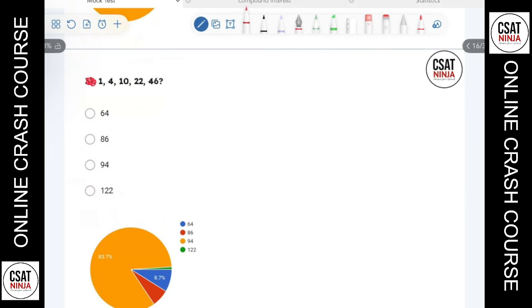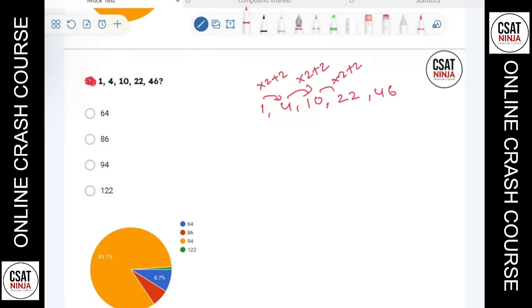So let's go to the next. We have 1, 4, 10, 22, and 46. If you look here, there's a slow increase, so can I say into 2 plus 2? Every term has into 2 plus 2. 1 into 2 plus 2 will give me 4. 4 into 2 plus 2 will give me 10. 10 into 2 plus 2 will give me 22.